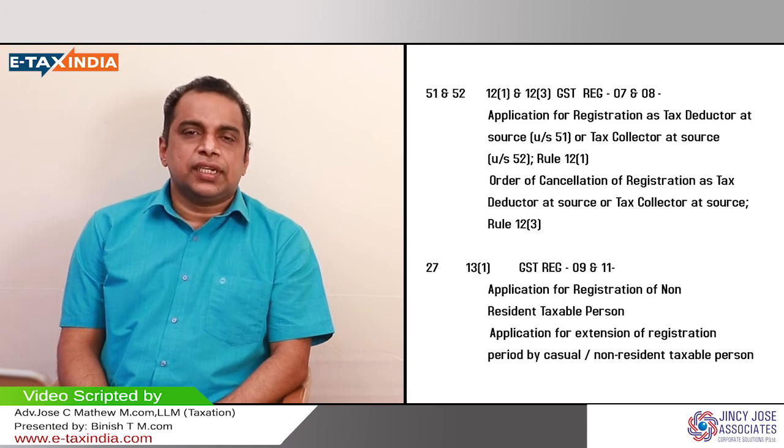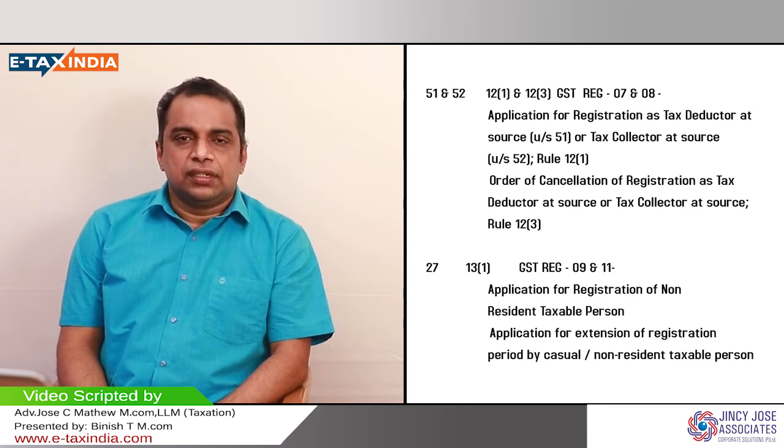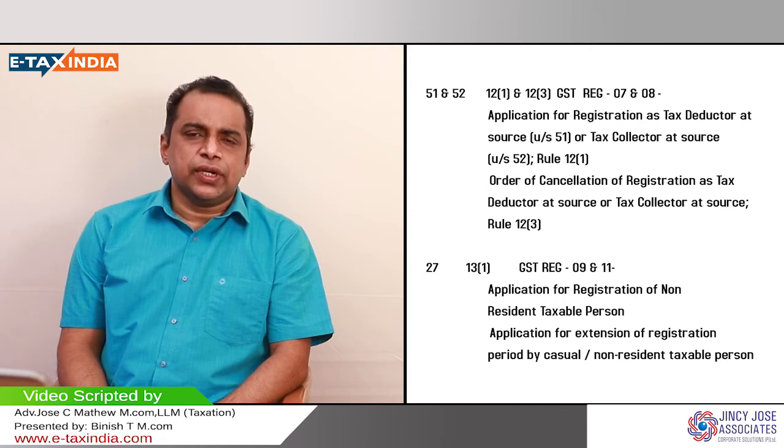So the non-resident Indians who are making taxable supplies to India as a seasonal business, like the casual taxable person. For example, take the case of dates. If a person in Saudi Arabia is sending raw dates to India seasonally, because the season of dates is from July to September, we could say.